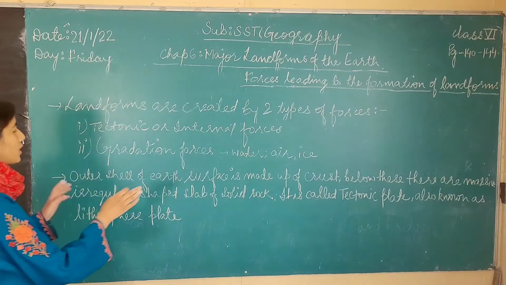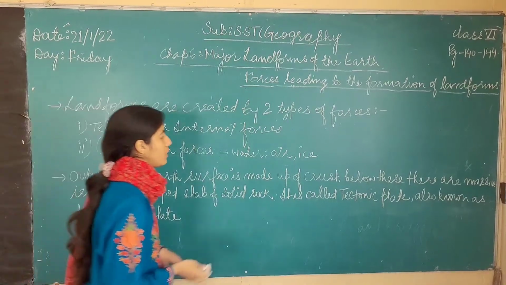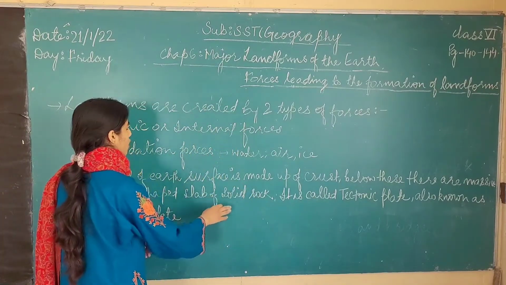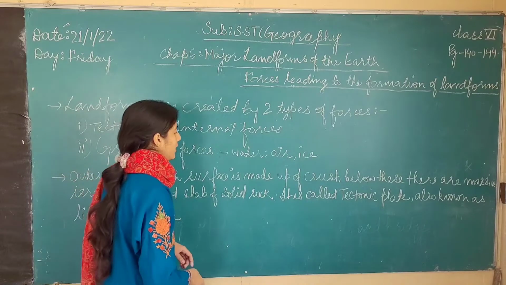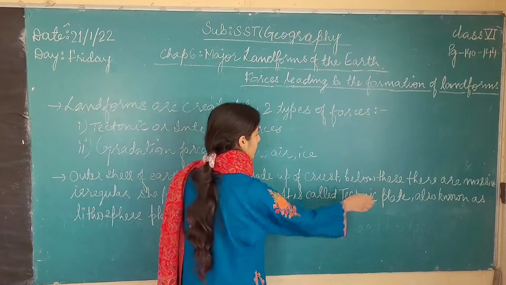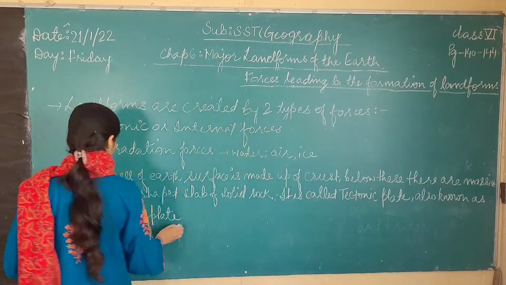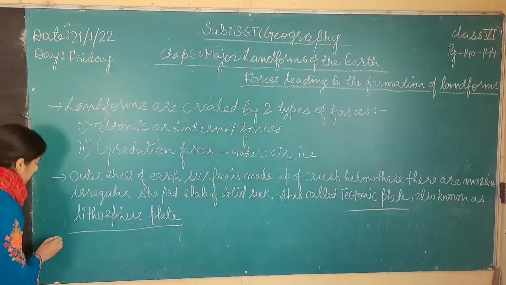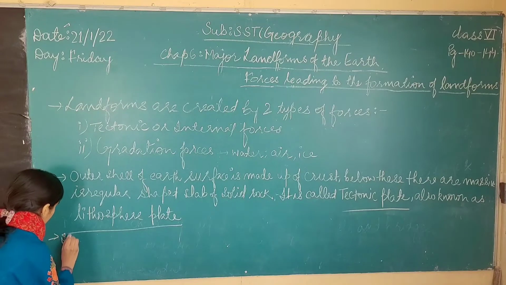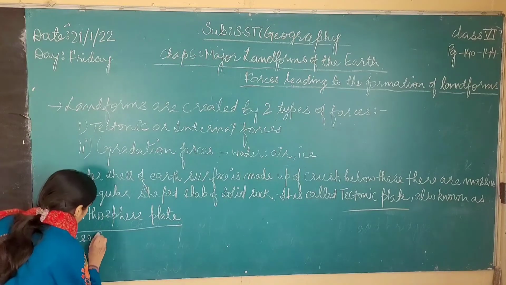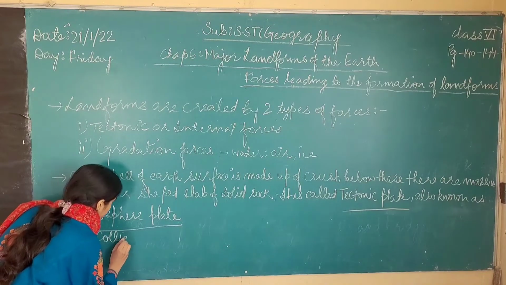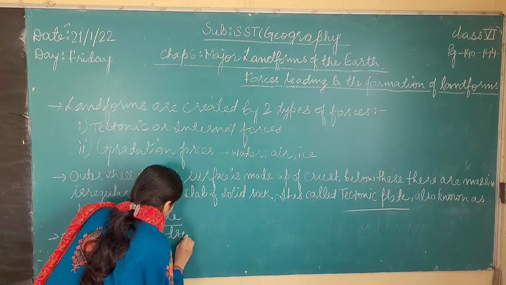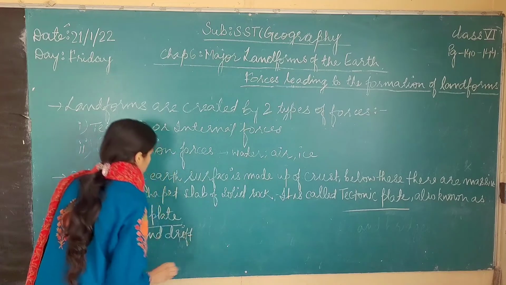So the outer shell of Earth's surface is made up of crust. Below these, there are massive irregular shaped slabs of solid rock, and it is called a tectonic plate, also known as lithosphere plate. These collide and drift apart. Drift apart means that they move away from each other.